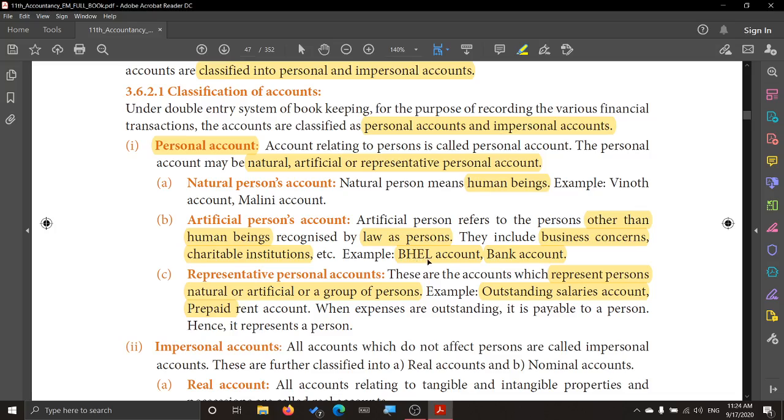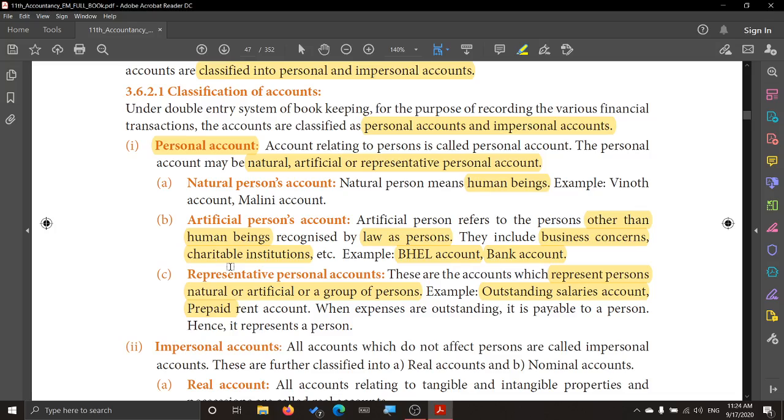Example, BHEL account, bank account. All these are business units, or it can be a charity institution also, or it can be a literature association. They are all artificial persons.